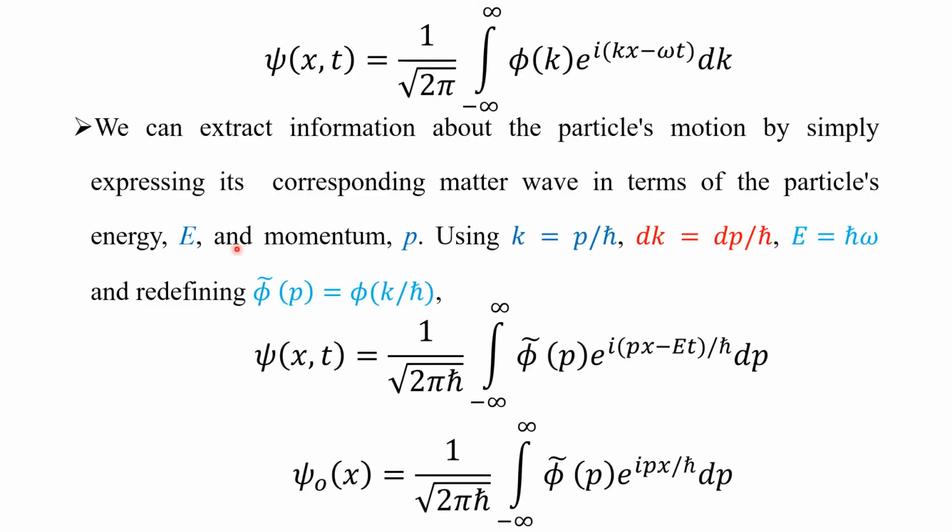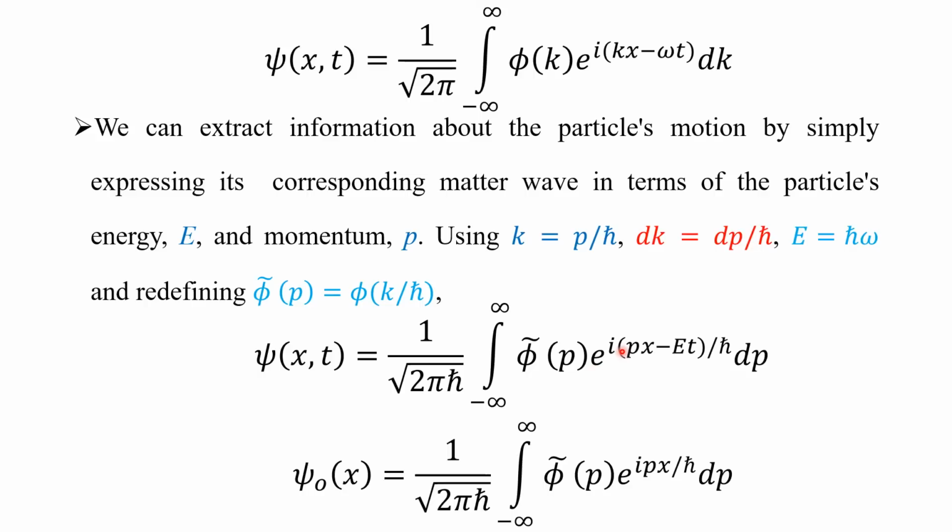We are redefining it, so you substitute all this in this equation. We replace dk by dp over h cross, so h cross comes here: 1 over square root of 2 pi h cross. That h cross comes because we are replacing dk by dp over h cross, and phi of k by phi tilde of p.